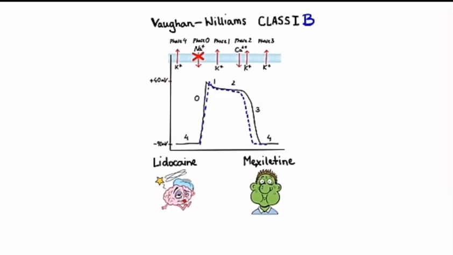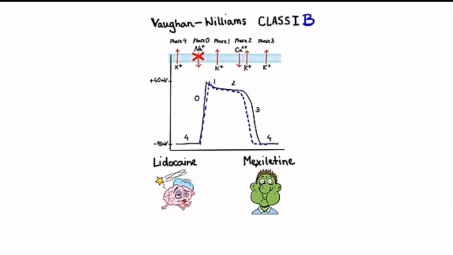Next, class 1B drugs. These drugs include lidocaine, mexiletine. Rapid dissociation from sodium plus channel. These are useful in ventricular tachydysrhythmias. Lidocaine is important in the treatment of ventricular tachycardia and fibrillation, often as an adjunct to DC cardioversion.